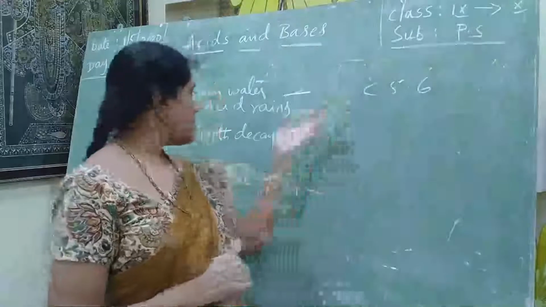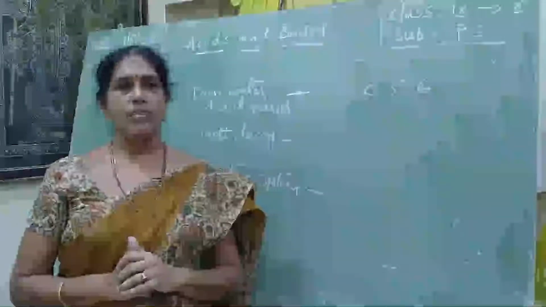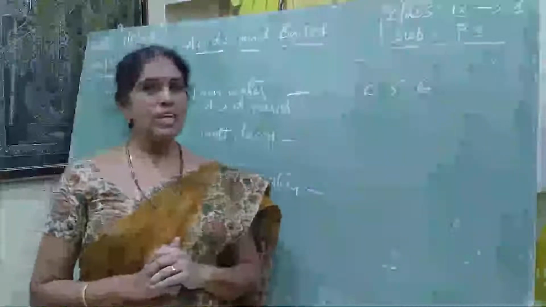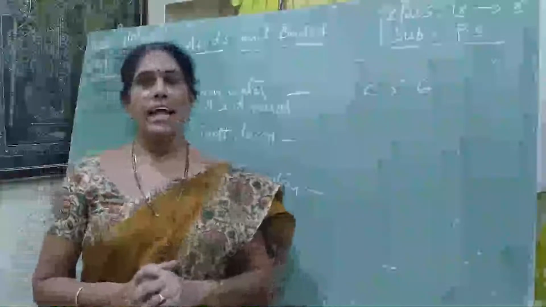Okay. Next, coming to tooth decay. Tooth decay means corrosion of the tooth. Why are we saying corrosion? Because our tooth is made of the strongest material, which we call enamel.